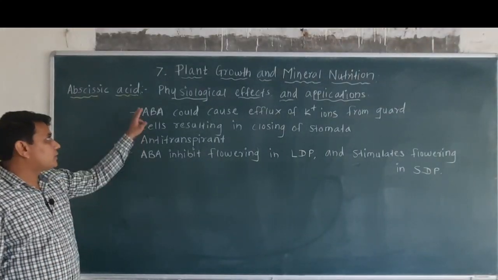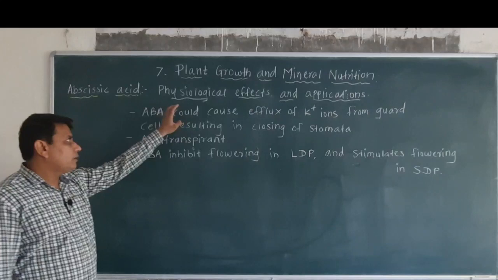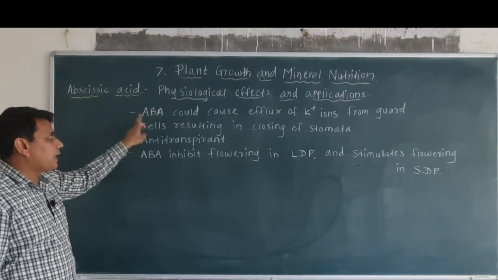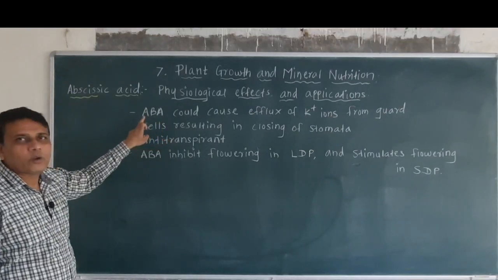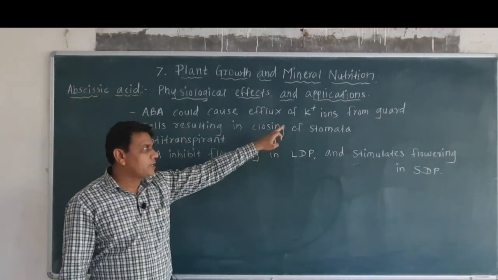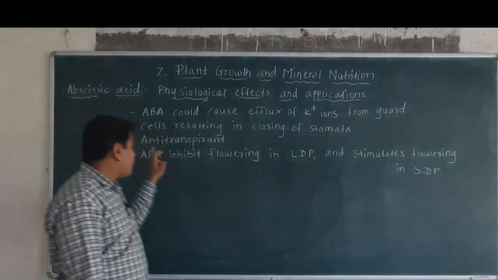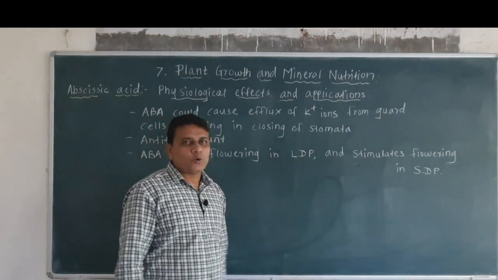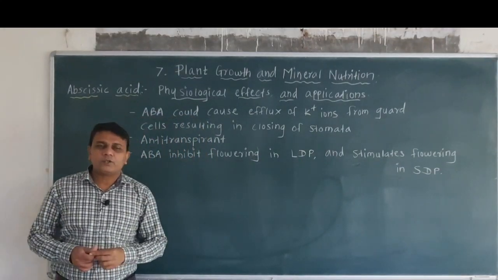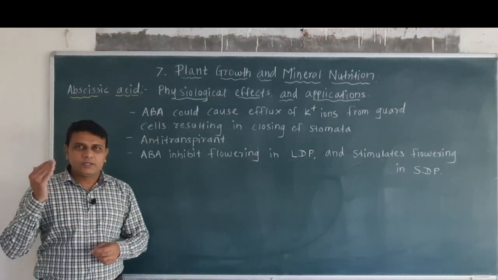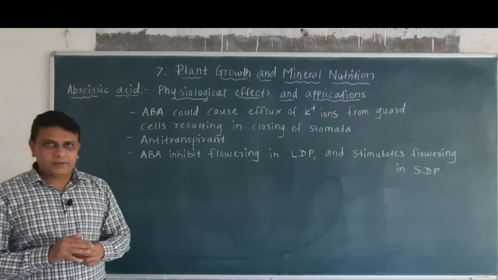Now the next physiological effect of abscisic acid, in short ABA, is that it could cause efflux of K plus ions from guard cells, resulting in the closing of stomata. Now you know that stomata are present on the leaves as well as other parts of the plant.